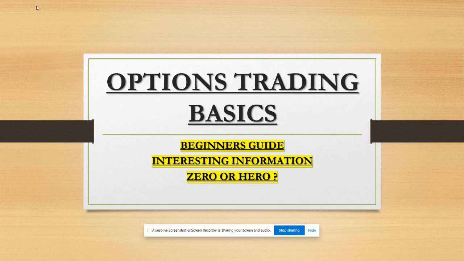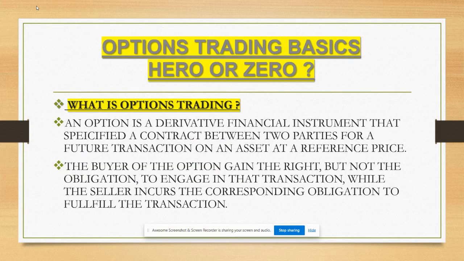The idea behind this zero or hero trade is that I have given a trade which can become a hero, that is, it can give a return of 10 times. 1 rupee becomes 10 rupees, 10 rupees becomes 100 rupees, and 100 rupees becomes 10 rupees, or 10 rupees becomes 0. That is the reason it has been titled zero or hero. Please watch the video till the end. It's very interesting information.